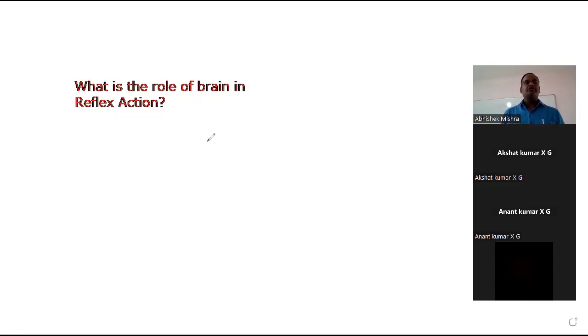It reminds you the next day to be aware of this. So remember this question, maximum times in the examination it is asked: what is the role of the brain in reflex action? Is it clear to all?